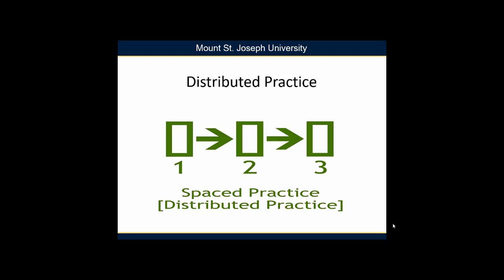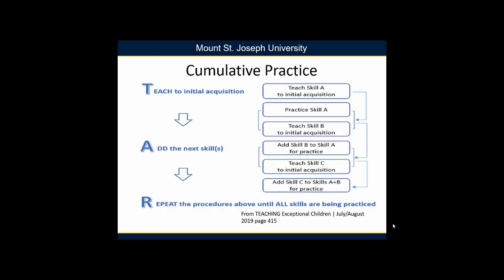Hughes and Lee identify cumulative practice as the systematic addition of a just learned skill to previously learned and related skills. Cumulative practice allows for distributed practice over time. It avoids what they call teaching and leaving and results in long-term retention. Hughes and Lee summarize the pattern for cumulative practice as teach, add, and repeat.